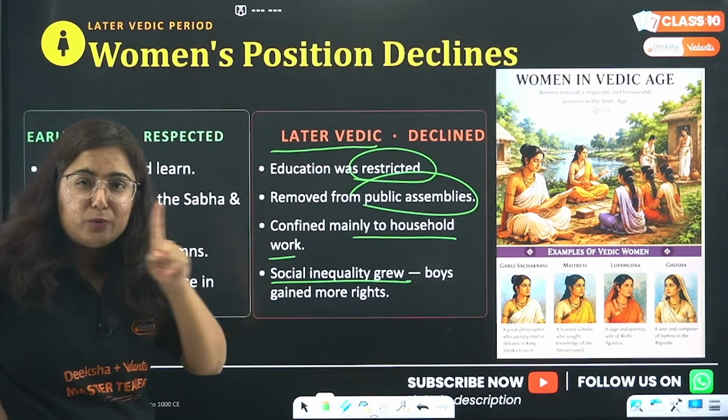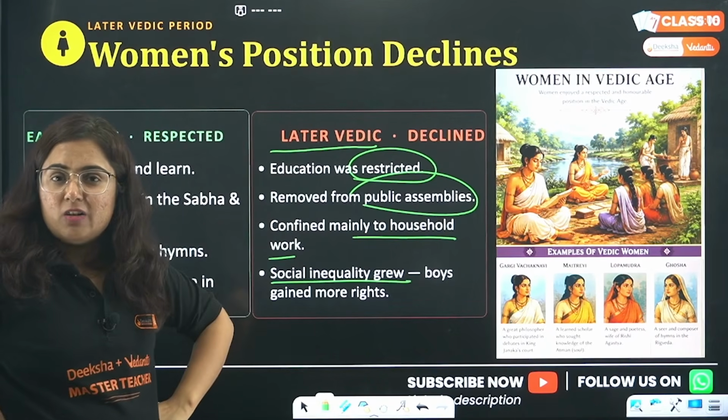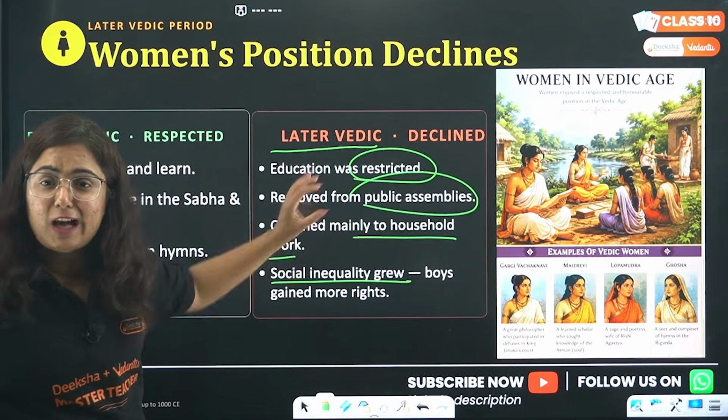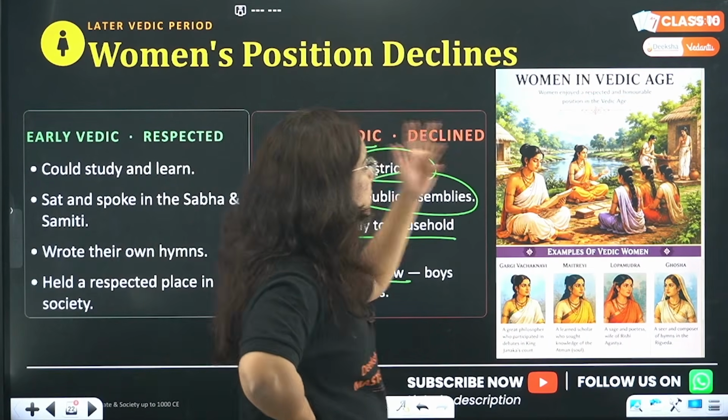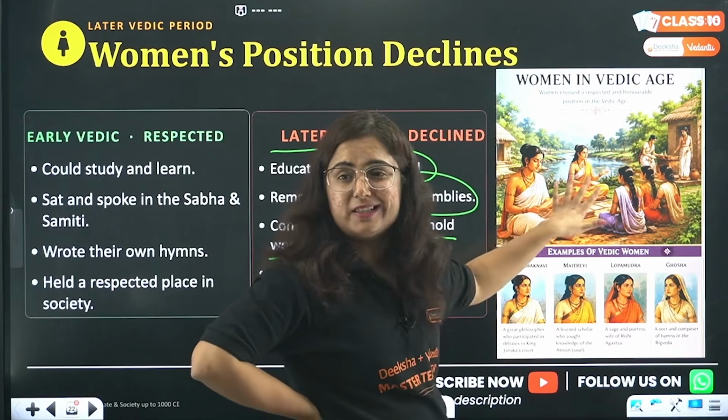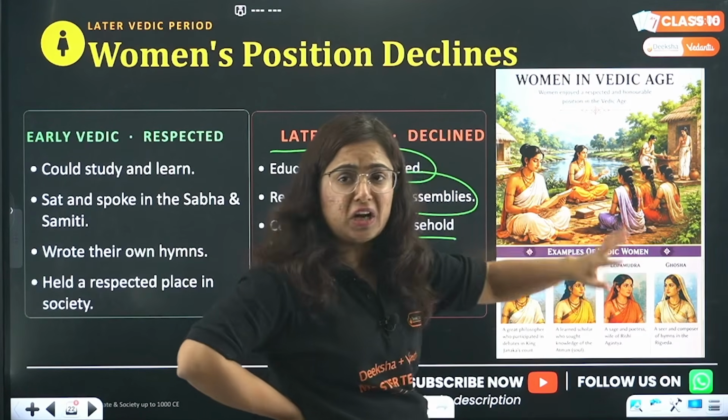Got to know from where the problem started. The feminism we see right now is actually born here. So, if we talk about women's society, beta, earlier they were respected. See, you can see the pictures. They were sitting, they were writing.